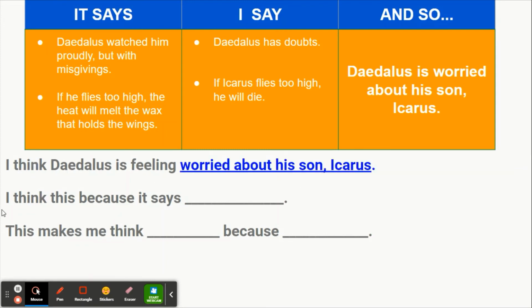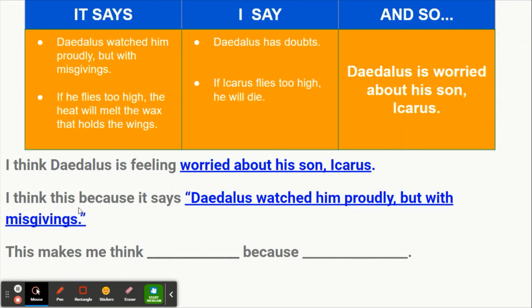Next is, I think this is because it says blank. So again, this is where we show our evidence that came directly from the text. Remember, it comes directly from the text. So we can get that added here. I think this because it says Daedalus watched him proudly, but with misgivings. And again, we know misgivings means doubt. So we've got our inference, and we've got our text evidence.